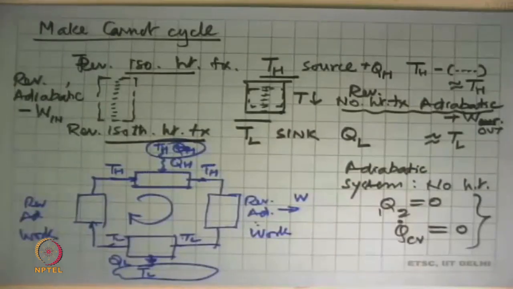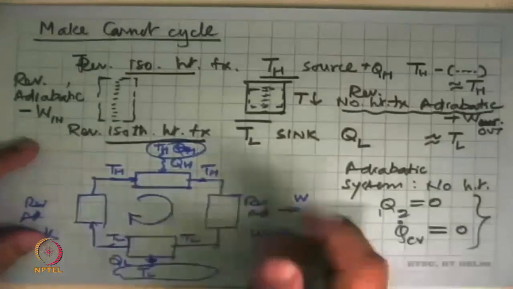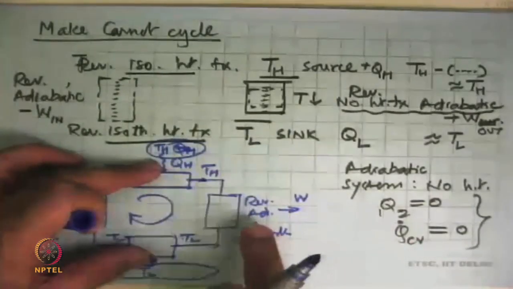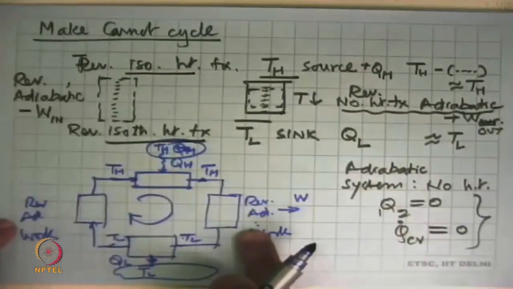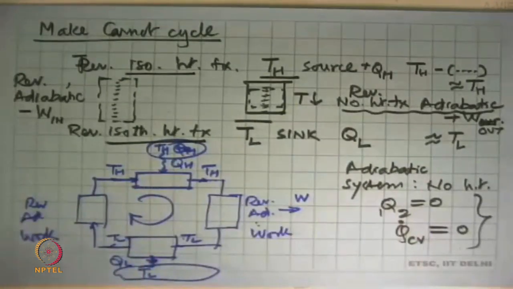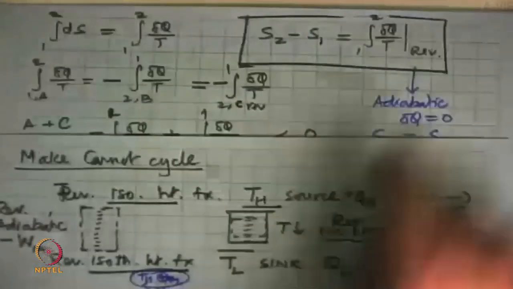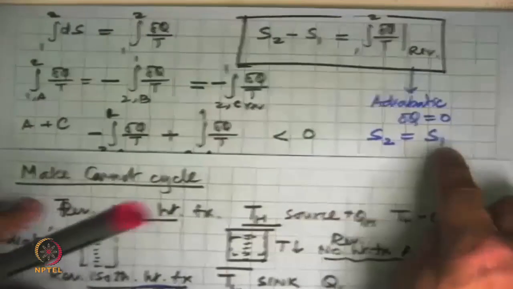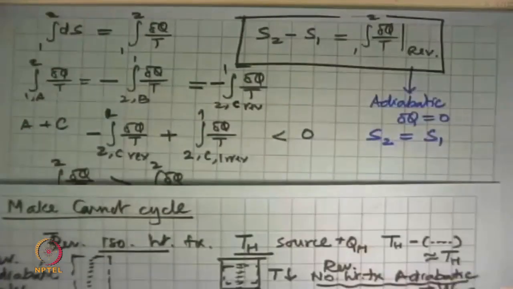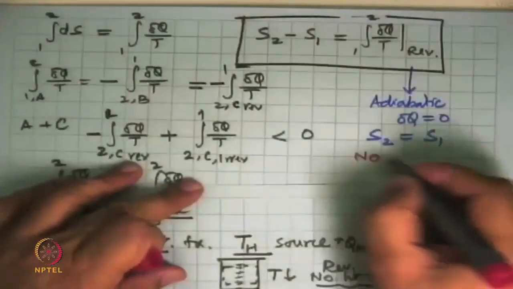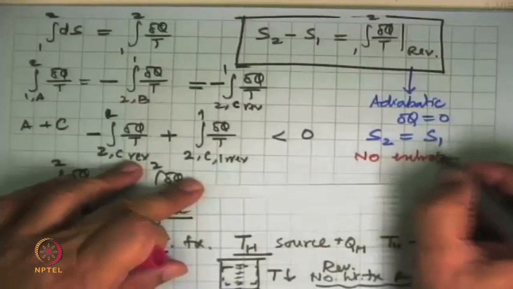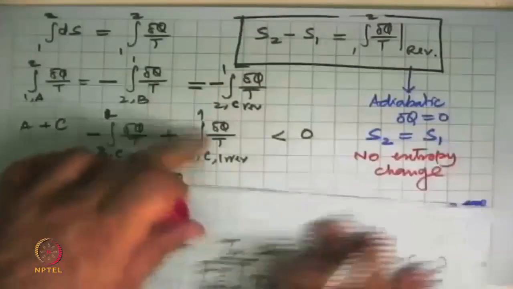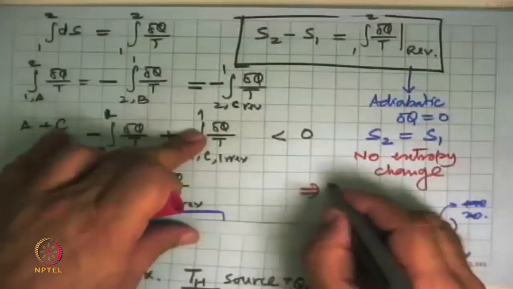What we are seeing here is that there are two isothermal heat transfer processes and two reversible adiabatic processes, and we just saw that if it is reversible and adiabatic, then S2 is equal to S1. That means during the process there is no entropy change. So this is an isentropic process.